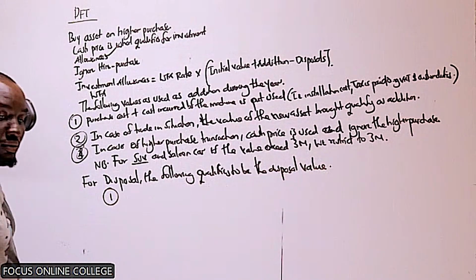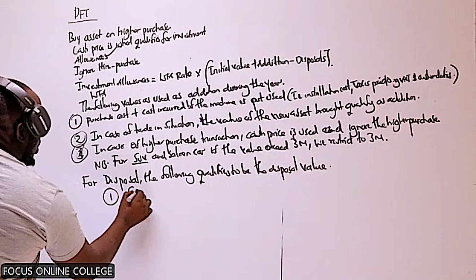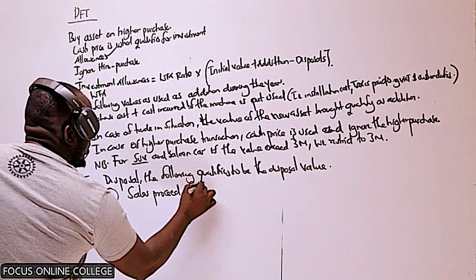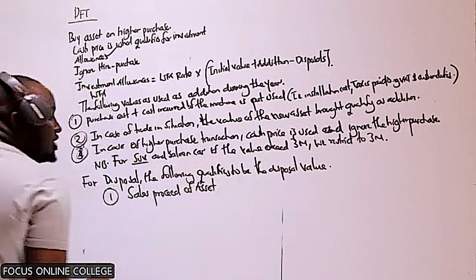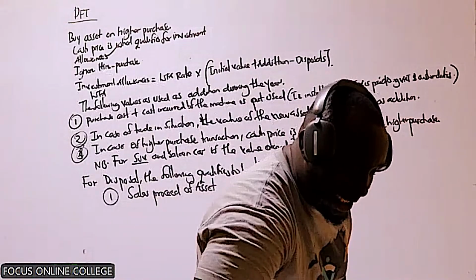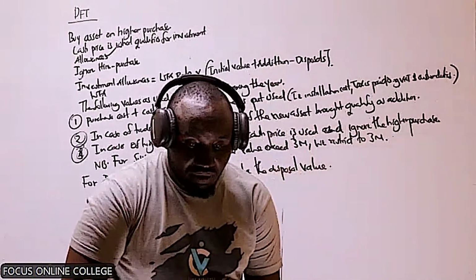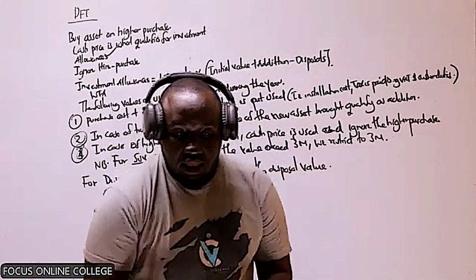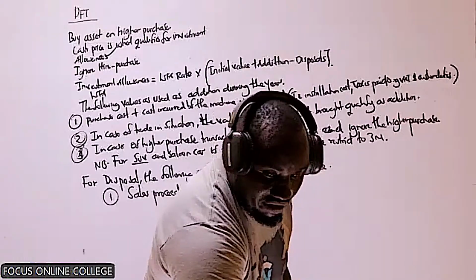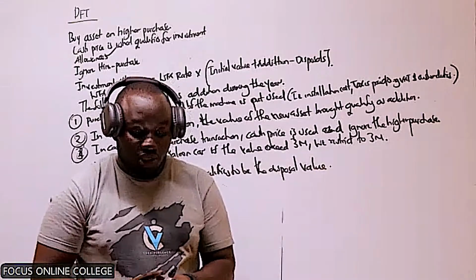Number one, what will qualify to be disposal value we call sales proceed of an asset. The value that you get when you sell an asset will qualify as the disposal value. Together, team, in case of disposal, the sales proceed, the value at which the asset has been sold, qualifies to be the disposal value.